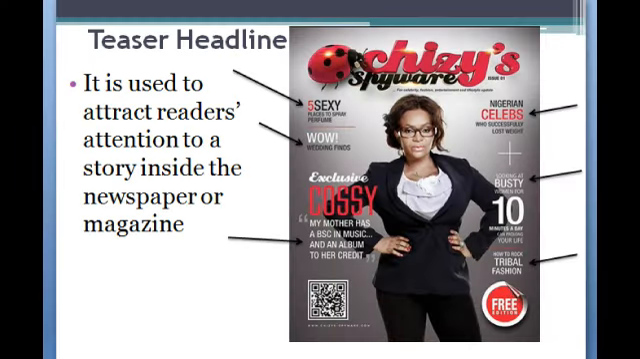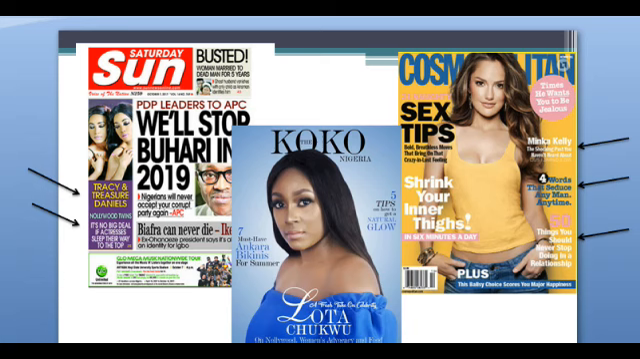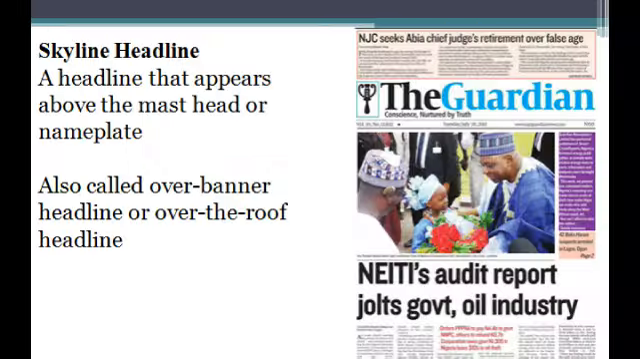Teaser headline. The teaser headline is a kind of headline that is used to attract readers to a story written inside the page of the publication. It is often used on the cover of magazines or weekend newspapers. Sometimes you just see a headline and then you see the page of the magazine or newspaper where the story appeared. So you find teaser headline even on the front page of newspapers. All you will see is the headline and then the page where you find the story. Teaser headline.